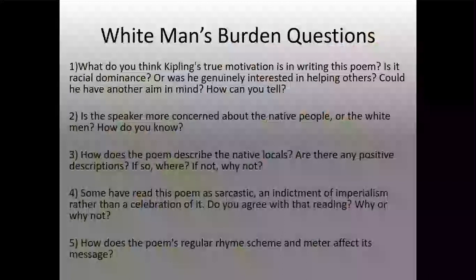Question 4. Some have read this poem as sarcastic, an indictment of imperialism rather than a celebration of it. Do you agree with that reading? Why or why not? Question number 5. How does the poem's regular rhyme scheme and meter affect its message?